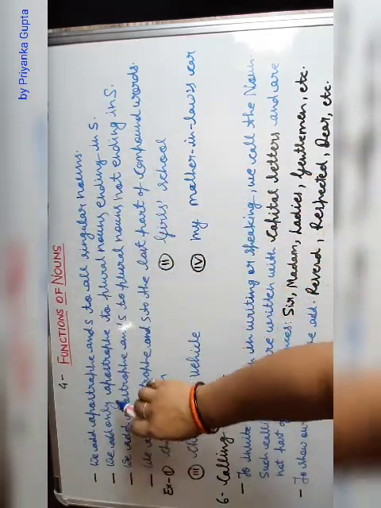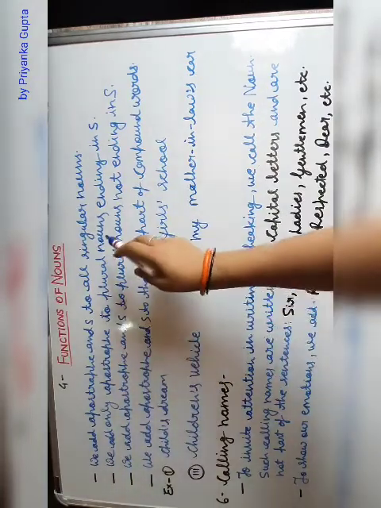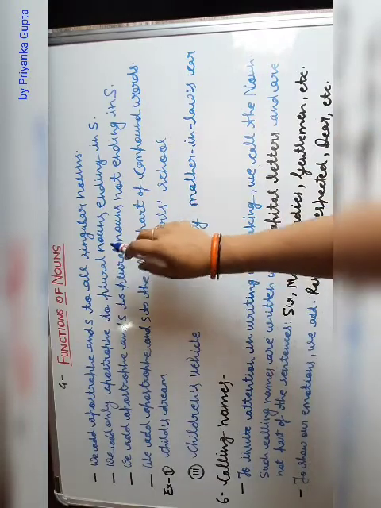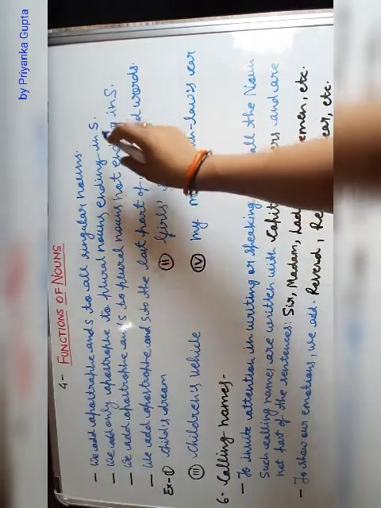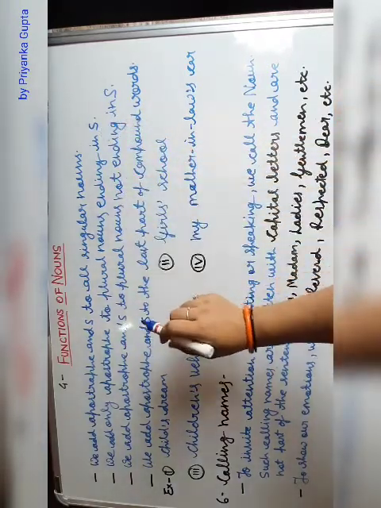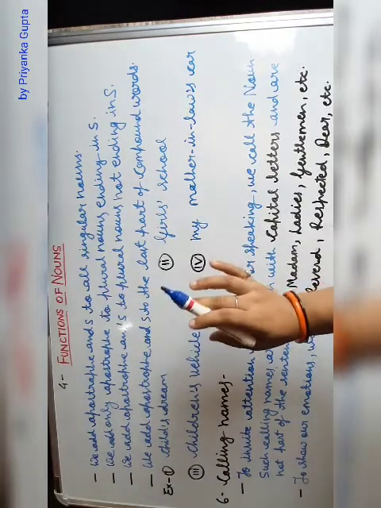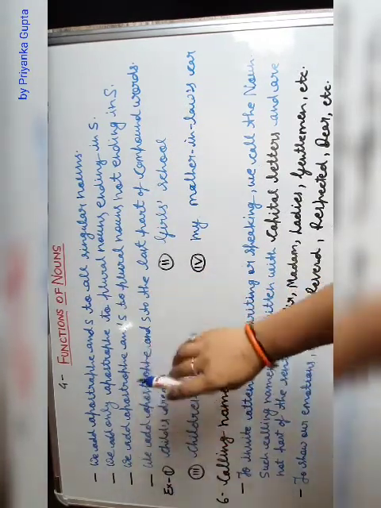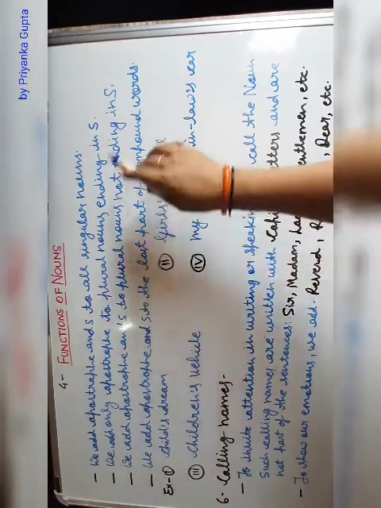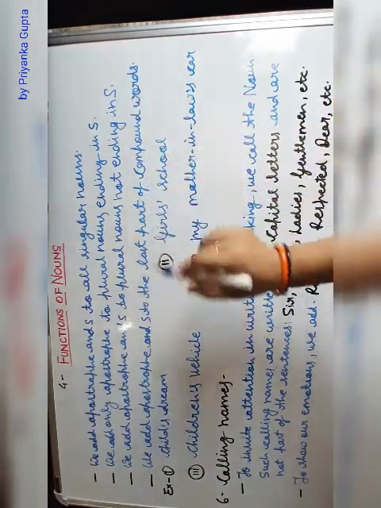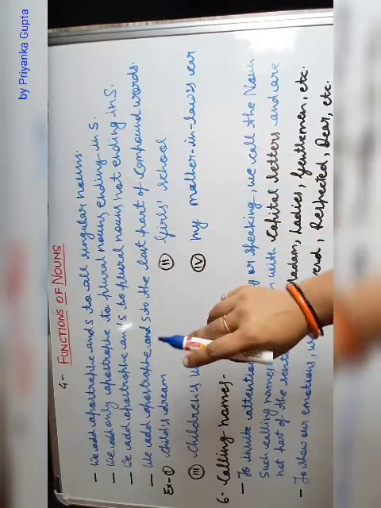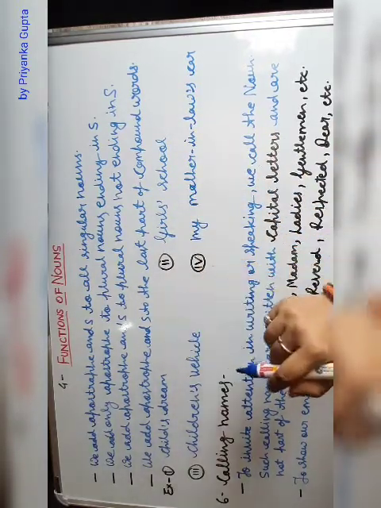Next, we add only an apostrophe to plural nouns ending in s. Which plural nouns are ending in s, we use only an apostrophe at the last. Come to the next. We add apostrophe s to plural nouns not ending in s. Which plurals are not ending in s, we will use apostrophe and s both.